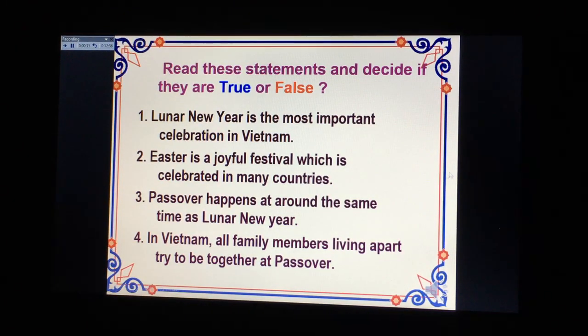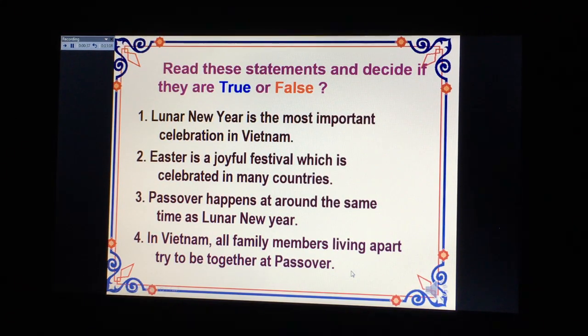We have four sentences. Number one, Lunar New Year is the most important celebration in Vietnam. Number two, Easter is a joyful festival which is celebrated in many countries. Number three, Passover happens at around the same time as Lunar New Year. Number four, in Vietnam, all family members living apart try to be together at Passover.